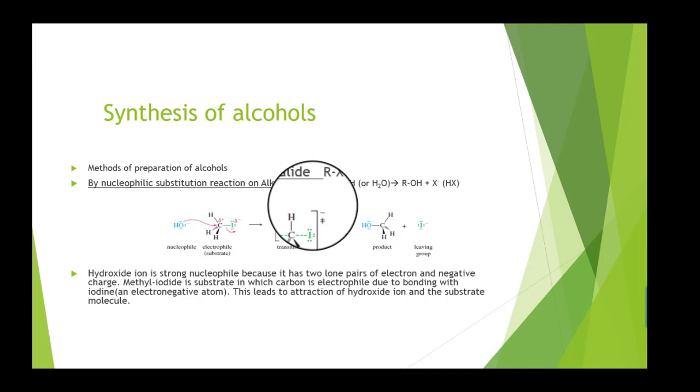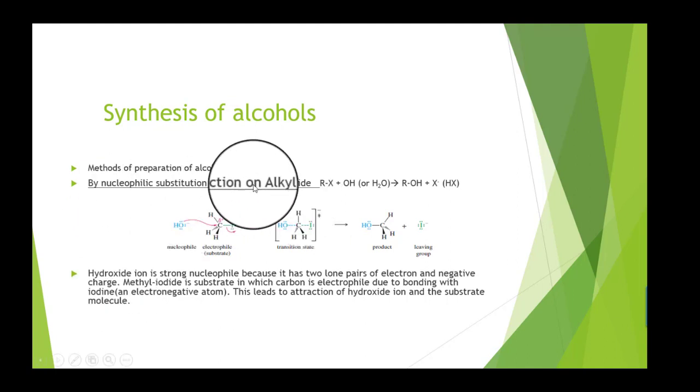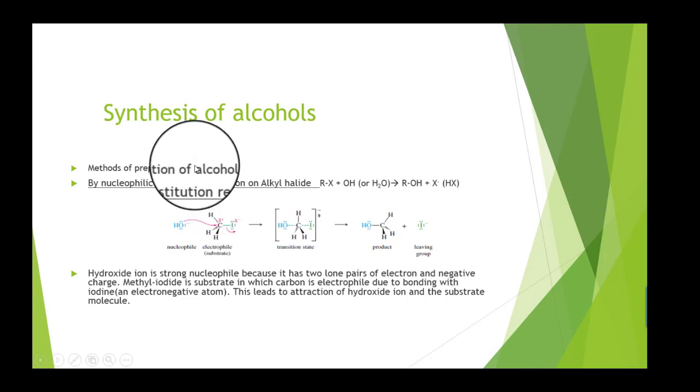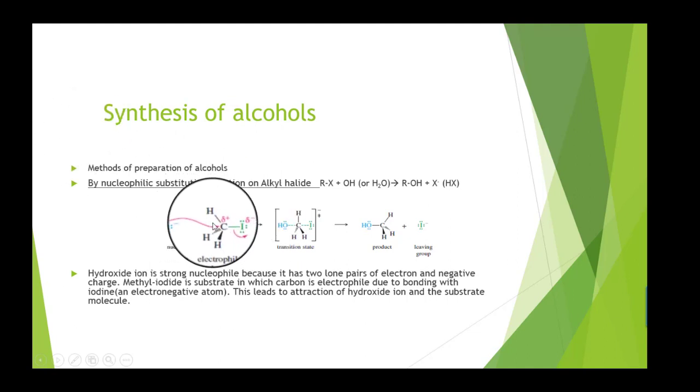Here a substitution reaction is shown in which the hydroxy group is attacking the electrophilic carbon atom. The carbon that is attached with the halogen atom has electron deficiency, and this nucleophile is attacking the electrophilic carbon.